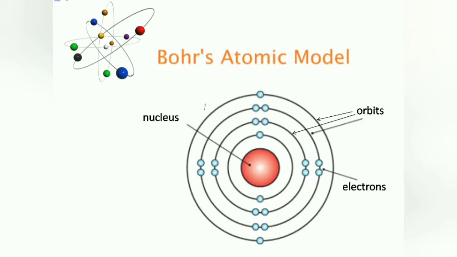Then a scientist, Niels Bohr, proposed a model of atom by explaining the limitation of Rutherford's model. He explained that even though the electrons are moving at high speed around the nucleus of atom, they do not lose energy. The electrons revolve around the nucleus in fixed orbits and each orbit has a different radius and definite amount of energy. Therefore, electrons in an atom are moving, but the energy of electrons remains stationary. Means the energy of electrons does not change in a fixed orbit. Let us study some main points of Bohr's model of an atom.